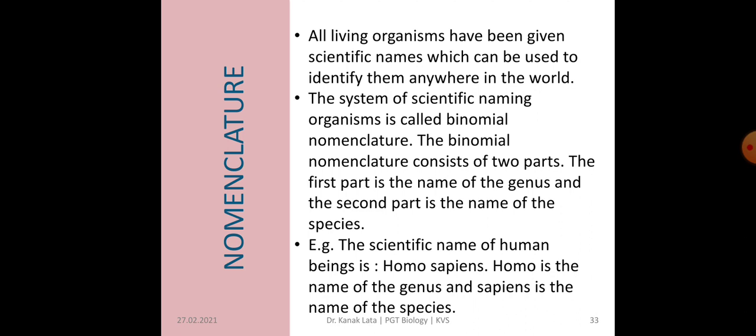Why is it called as binomial? Because it consists of two parts. The first part is called as genus and the second part is species. So in a nomenclature, two parts are present. One is the genus, another is the species. For example, the scientific name of human being is Homo sapiens. So here first is Homo and second is sapiens. So Homo is the name of genus and sapiens is the name of species.